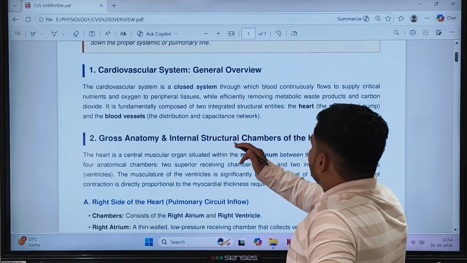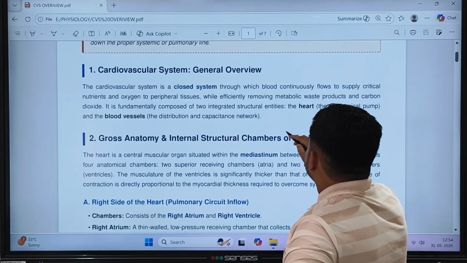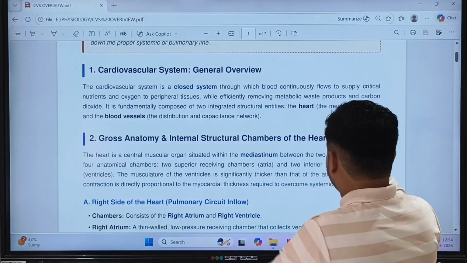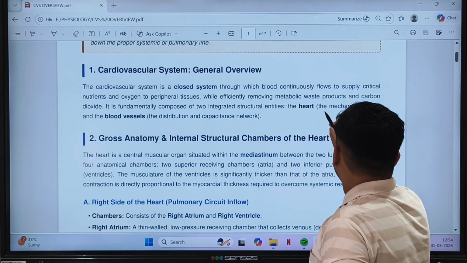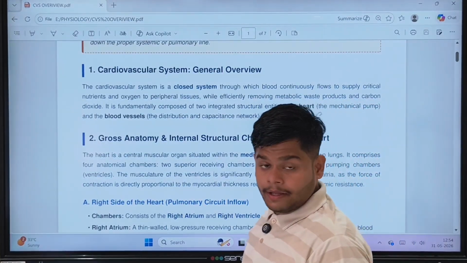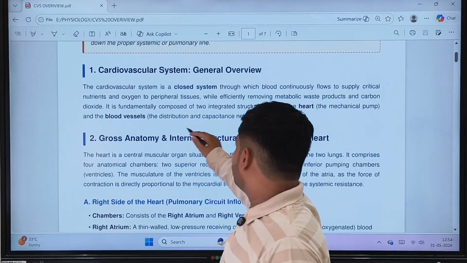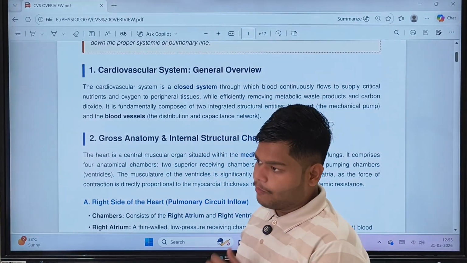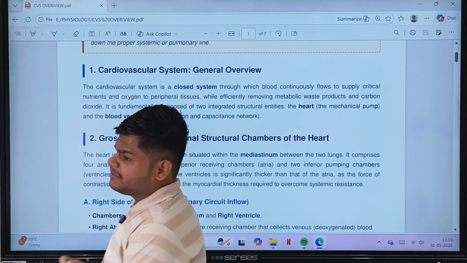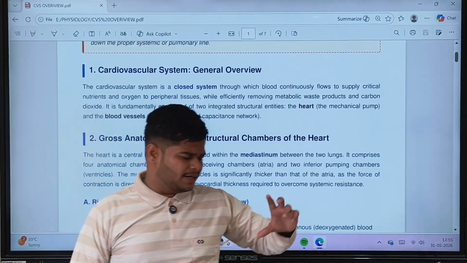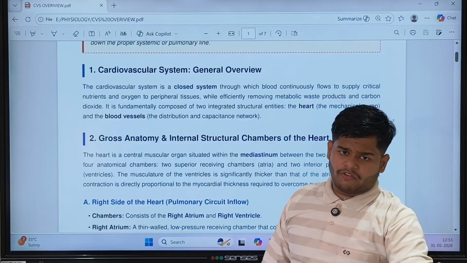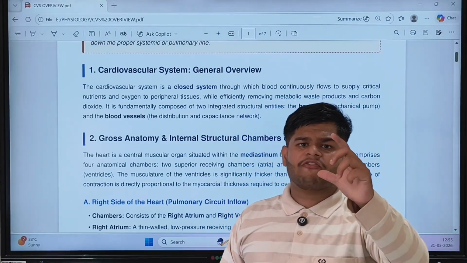It is fundamentally composed of two integrated structural entities: the heart, the main mechanical pump, and the blood vessels, a distribution and capacitance network. The metaphor given to the heart is the mechanical pump. Now, why is the metaphor of a capacitor given to the blood vessels? What is the definition of a capacitor, or the definition of capacitance?